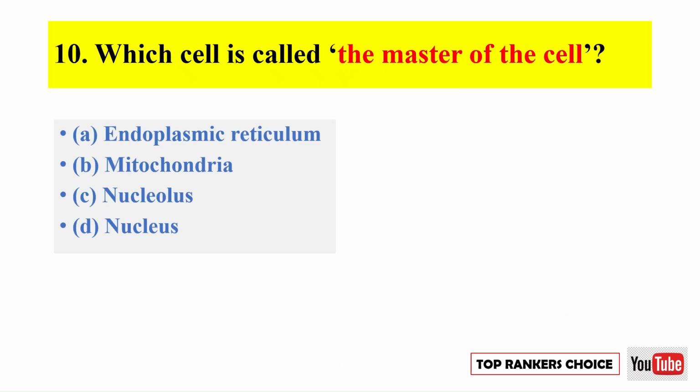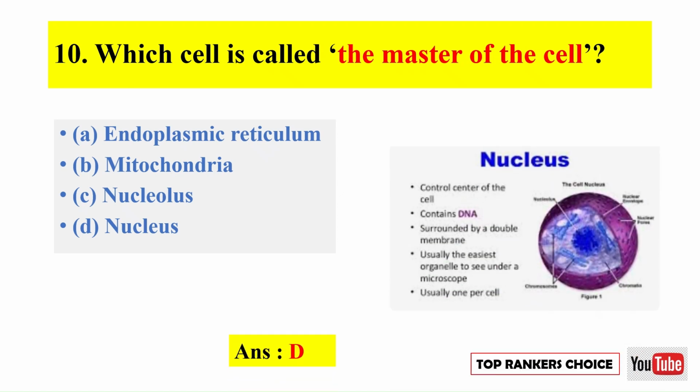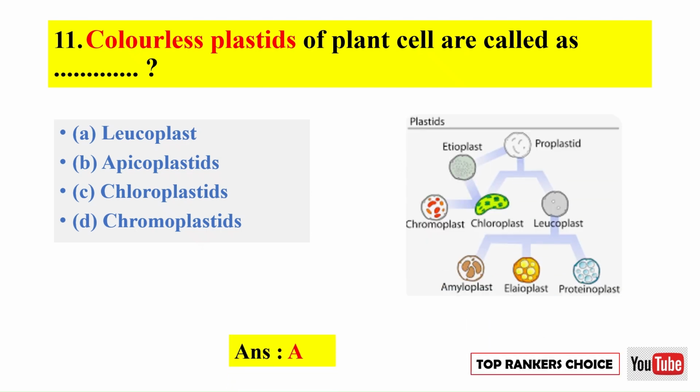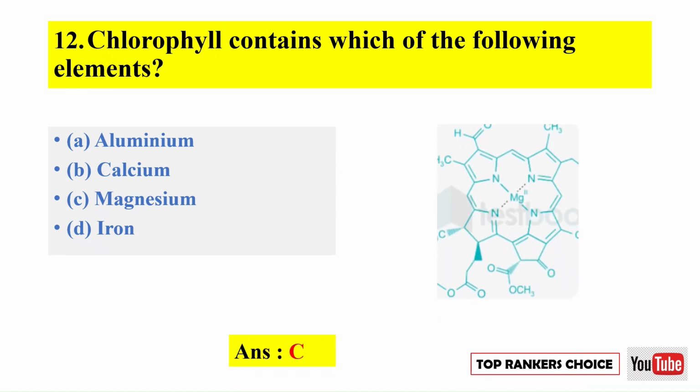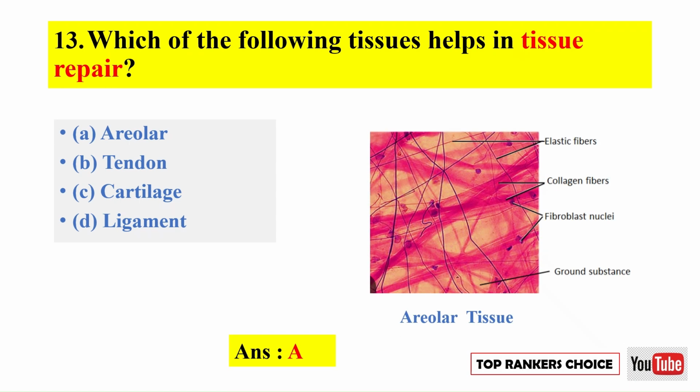Which cell is called the master of the cell? Correct option is D. Nucleus. Colorless plastids of plant cell are called as. Correct option is A. Leucoplast. Chlorophyll contains which of the following elements? Correct option is C. Magnesium. Which of the following tissues helps in tissue repair? Correct option is A. Areolar tissue.